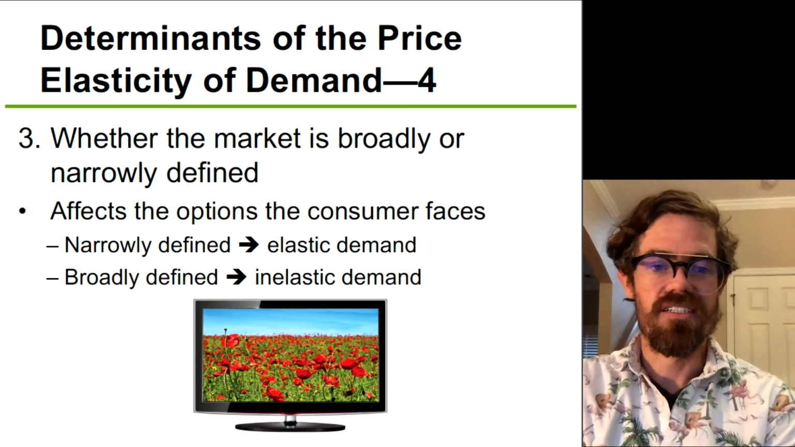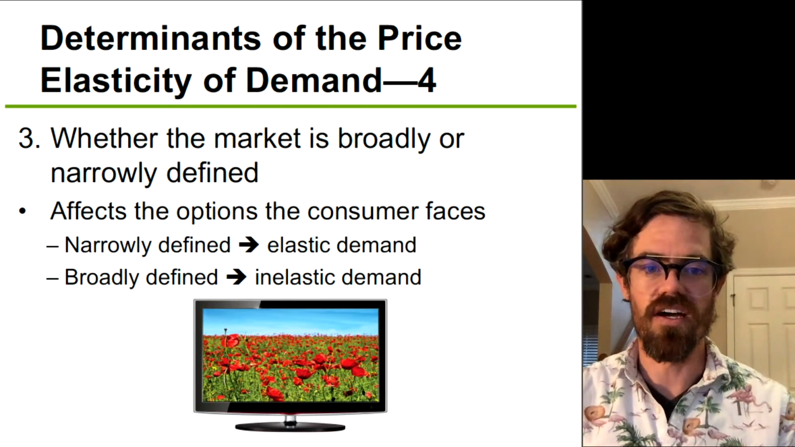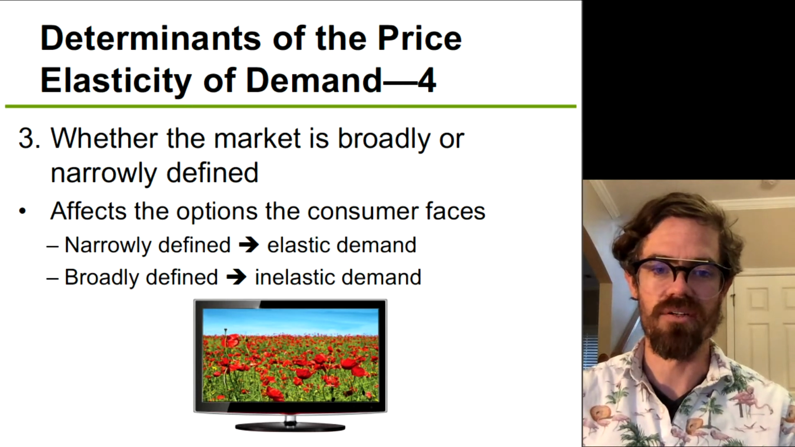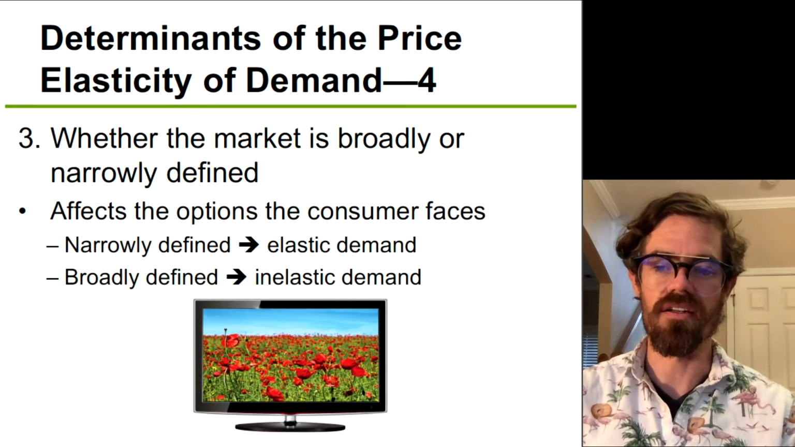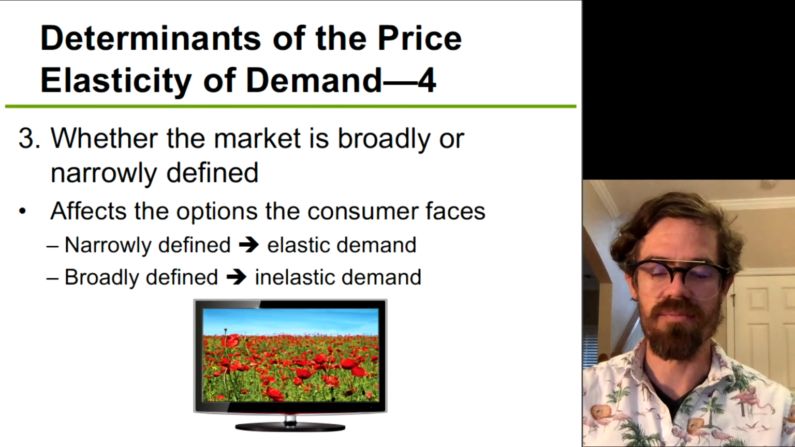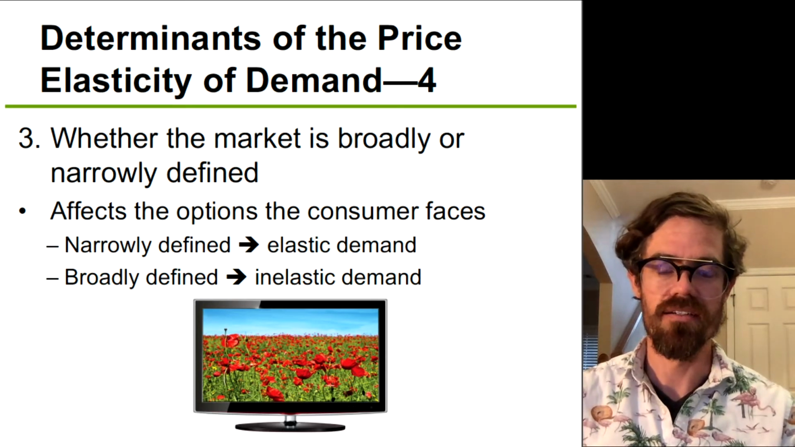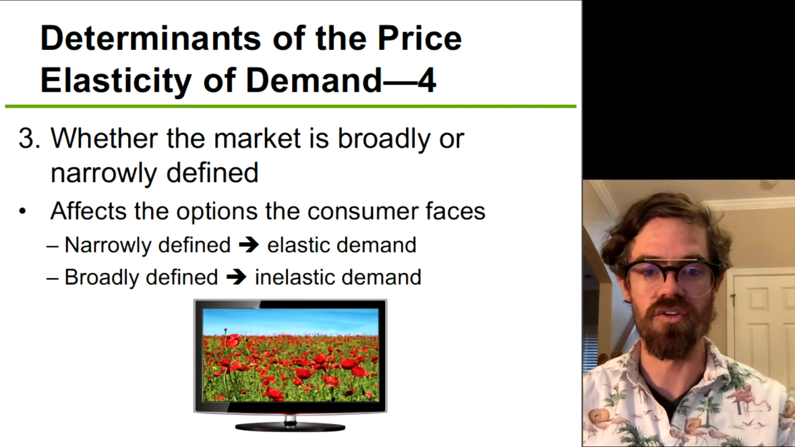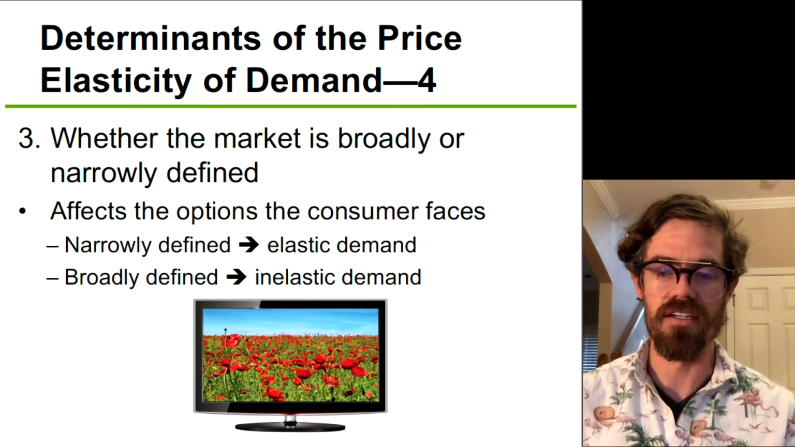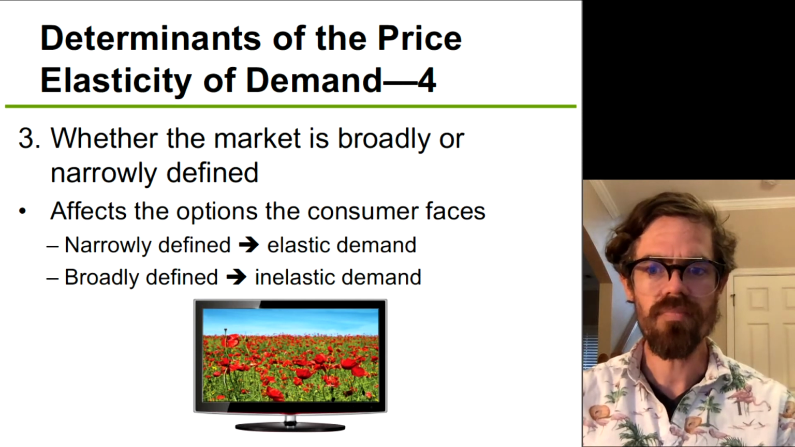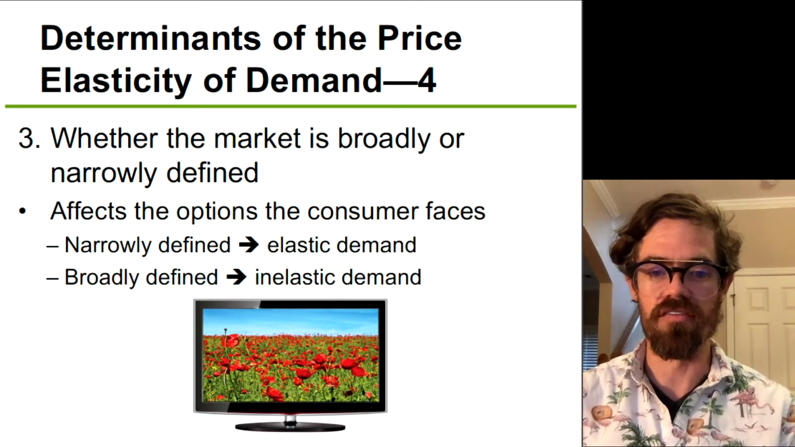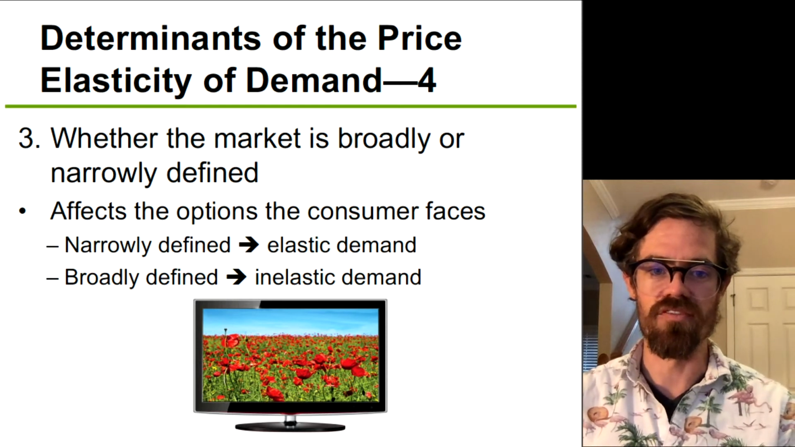Something else that determines price elasticity of demand is how we define a market, whether we define it broadly or narrowly. So let me just talk about that a little bit. When we say broadly, an example would be the market for food. There's lots of different items that are considered food, and that's a very broad definition of a market. Something that's more narrowly defined would be the market for cantaloupes. Very specific type of food, very narrowly defined. So that's what we mean in terms of narrow versus broad in terms of market definition.